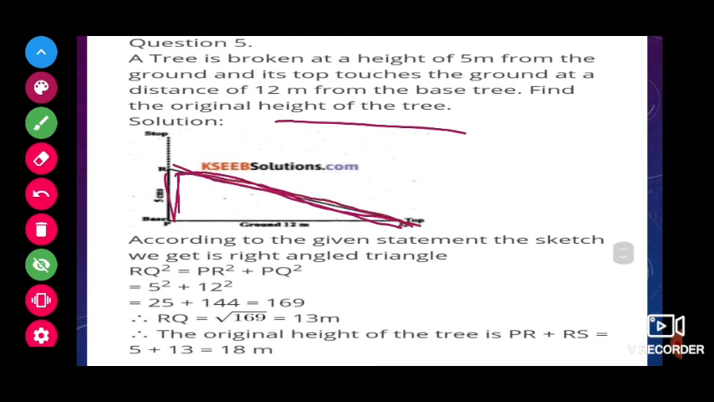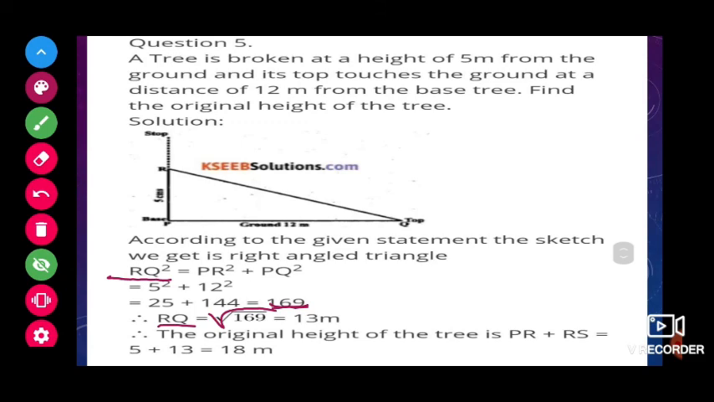So to find this, we know it's a right angle triangle, and this is the hypotenuse. So hypotenuse square is equal to side square plus side square. So 5 square plus 12 square. We will get 25 plus 144, totally 169. So RQ square is equal to 169. RQ is equal to square root of 169. Sorry, square root of 169 means 13 square. We will get 13 out. So the original height will be this 5 plus this height 13. So 5 plus 13, 18.